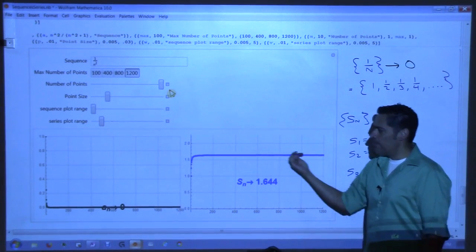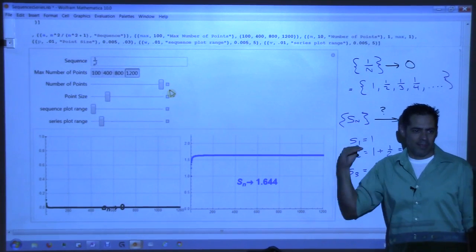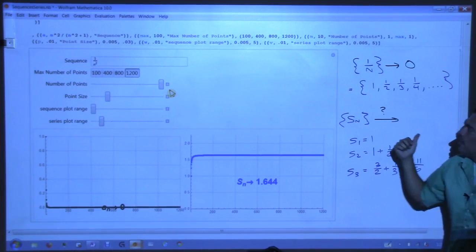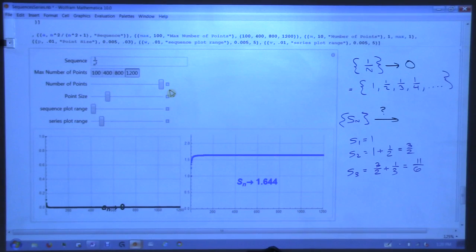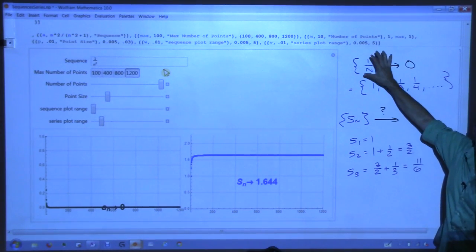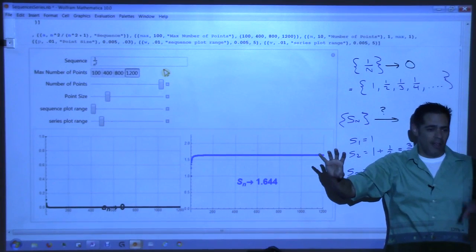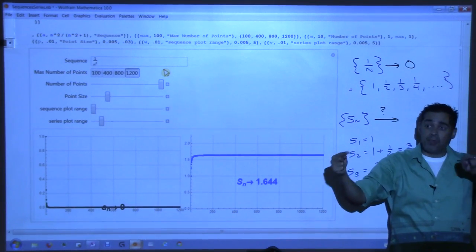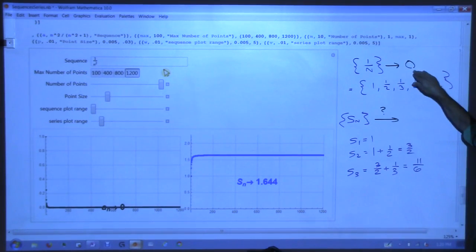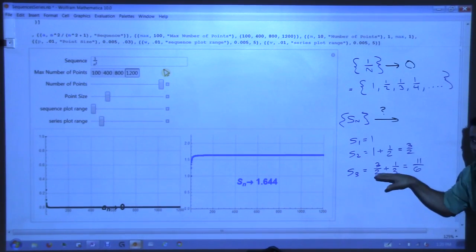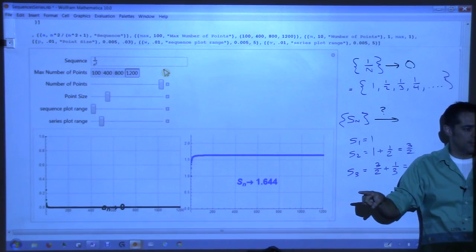You see that this shape is a little different than the previous one. It's not growing like that one was. So this is the problem that we are going to run into. We have two sequences that we just looked at, 1 over n squared and 1 over n. They both go to 0, don't they? The sequences themselves go to 0, but their sums did two different things.